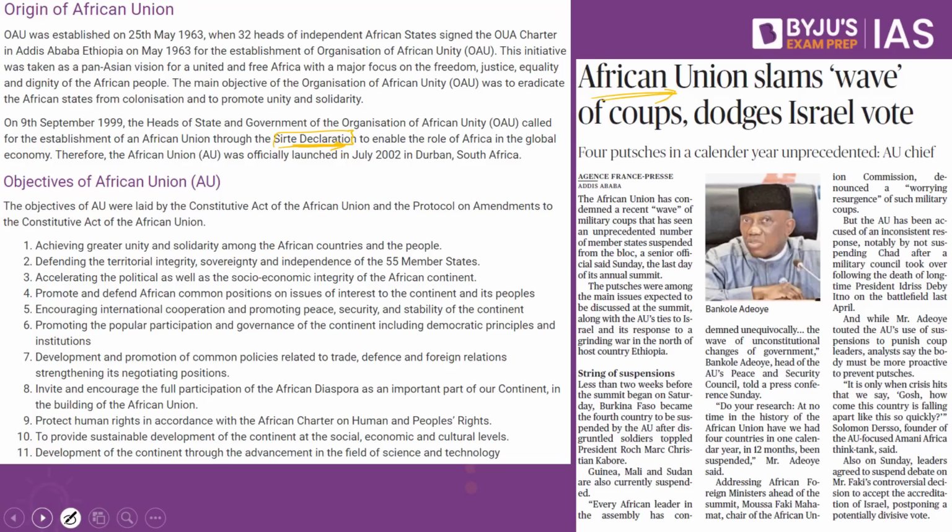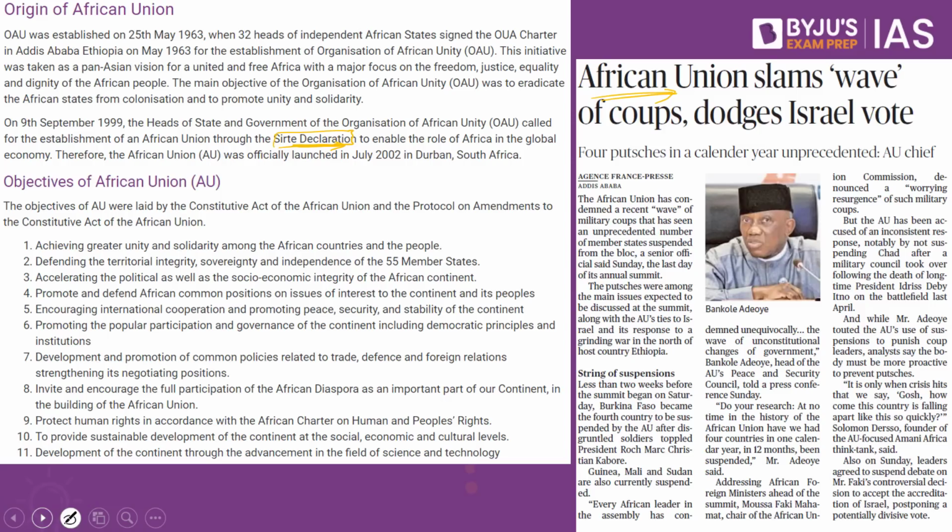Now, if you look into what this African Union is all about, the African Union came into the picture because you had Africa as a continent which was under the control of the colonial masters. You had the French which ruled the African continent. You also had the British. You also had the Germans as well. So many countries were able to rule the African continent and they were under the control of the colonial masters.